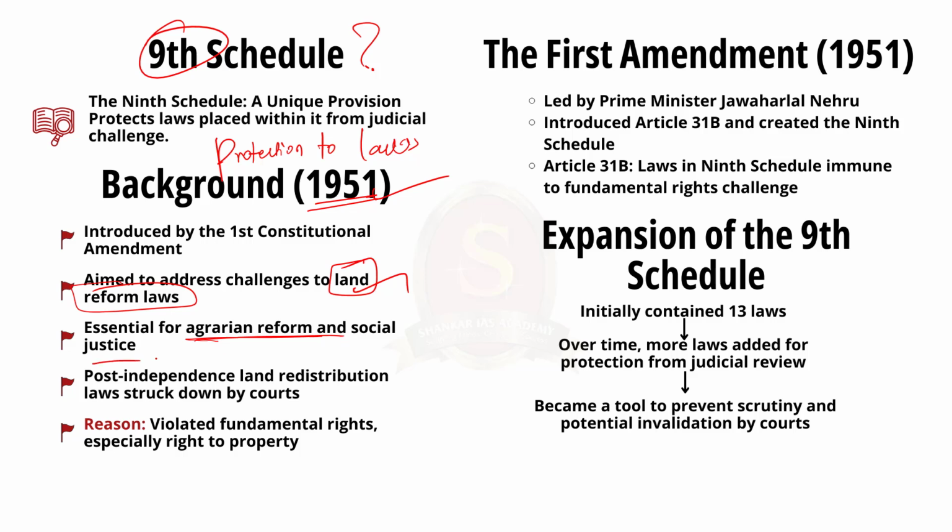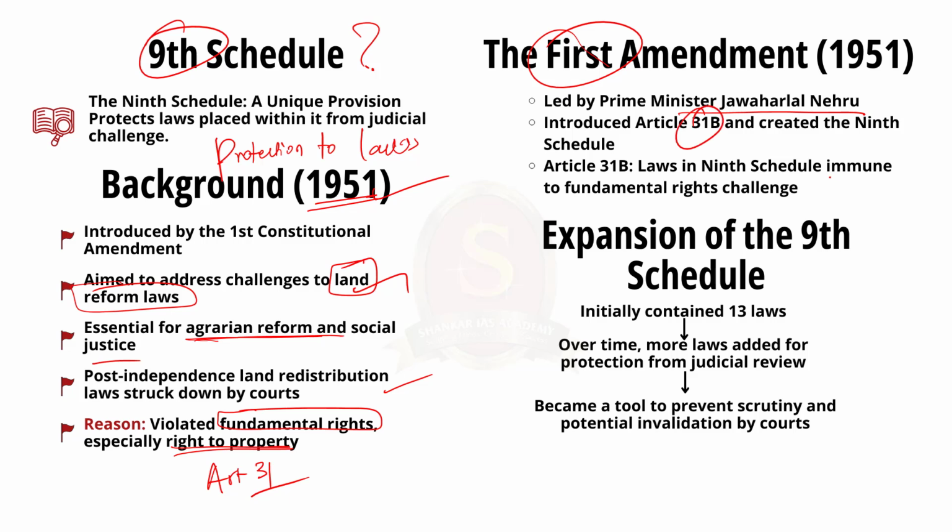So post-independence, several laws aimed at redistributing land were struck down by the courts on the grounds of violating the fundamental rights guaranteed by the Constitution, particularly the right to property. To circumvent this judicial scrutiny and to ensure that land reform laws could not be challenged in the courts, the government led by Prime Minister Jawaharlal Nehru introduced the First Amendment. This amendment added Article 31B to the Constitution and created the 9th schedule.